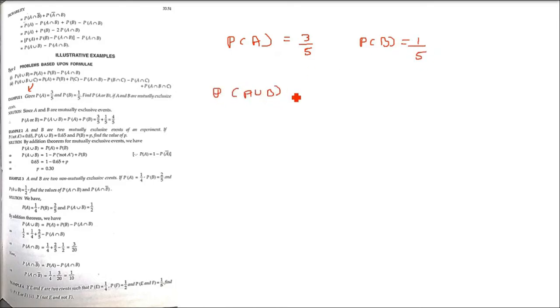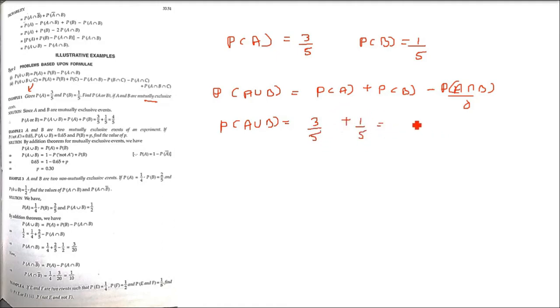P(A and B). As we know the theorem, P(A) plus P(B) minus P(A intersection B), right? But the thing is they are mutually exclusive, so A intersection B will be 0. So P(A union B) will be simply 3 by 5 plus 1 by 5, P(A) plus P(B). So that will give you 4 by 5. So this is how you are going to apply the formula. This is the problem based on formula.